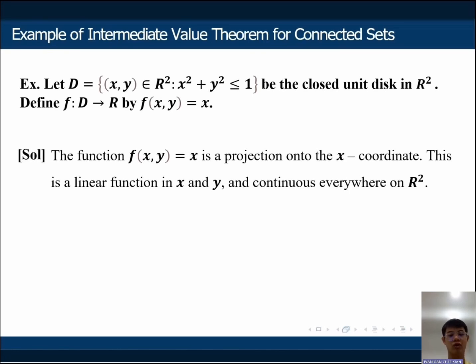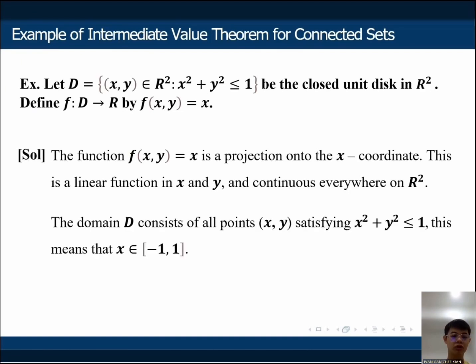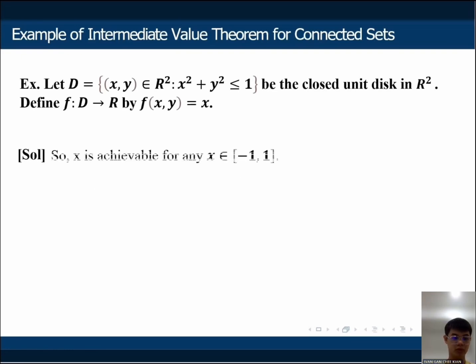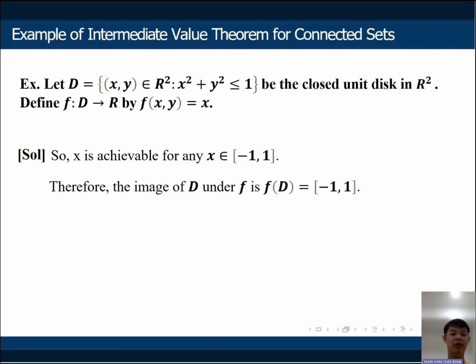The function f(x, y) equal to x is a projection onto the x coordinate. Since f(x, y) equals x, it doesn't depend on y. So this is a linear function in x and y, and continuous on R^2. The domain D consists of all points (x, y) satisfying x^2 + y^2 less than or equal to 1. This means that x is in the interval from -1 to 1. So we know that every x in [-1, 1] is achievable. Therefore, the image of D under f is f(D) equal to [-1, 1].